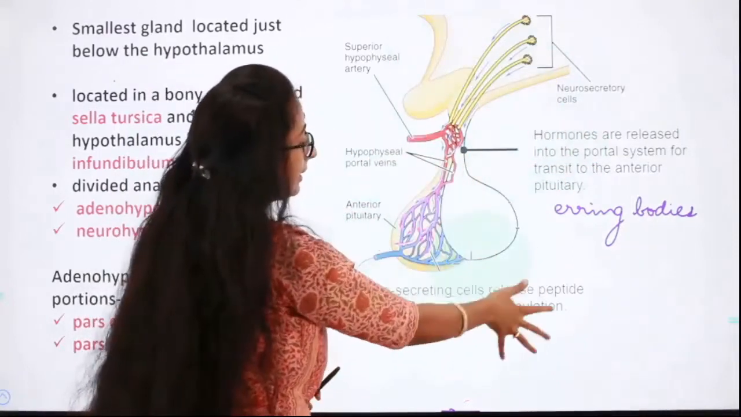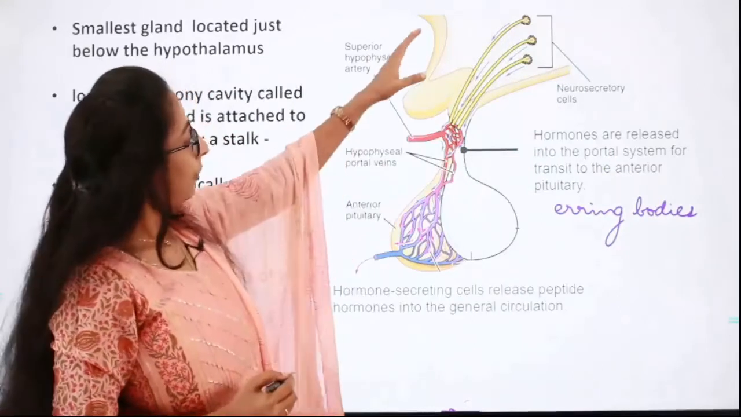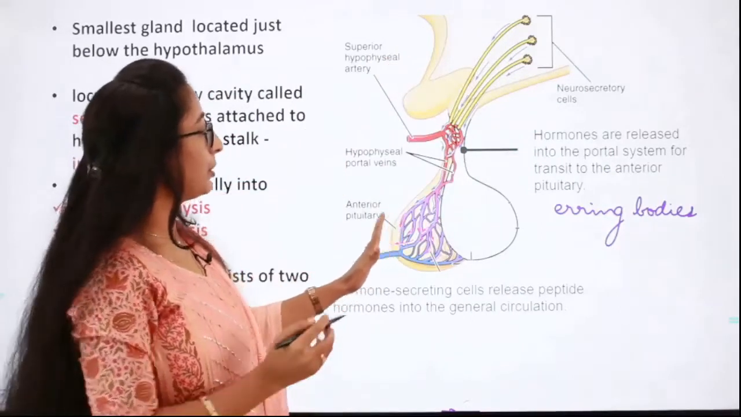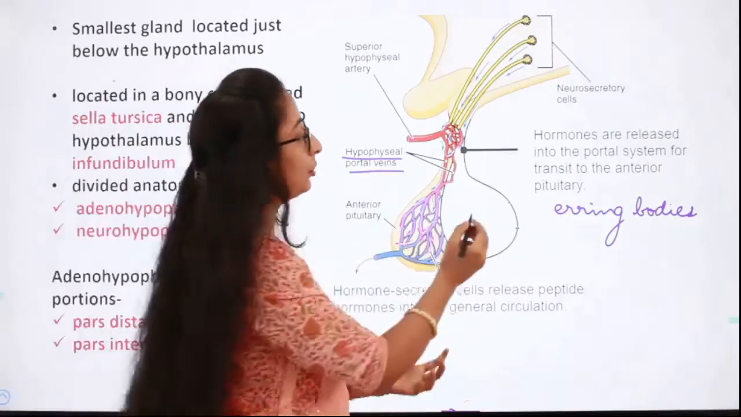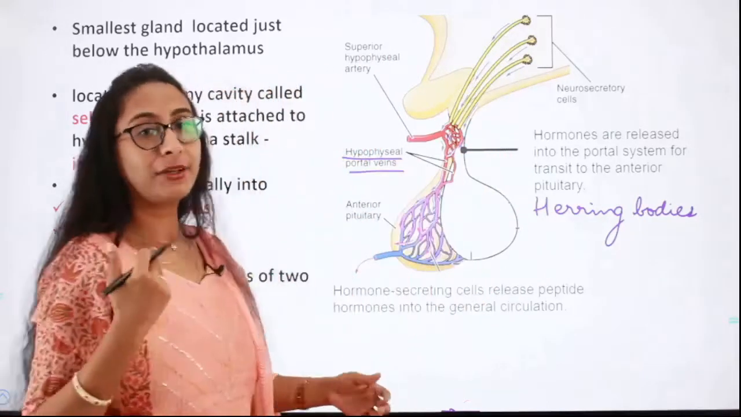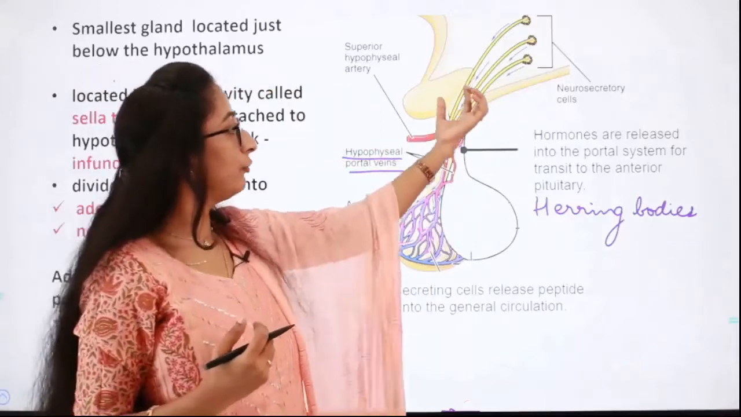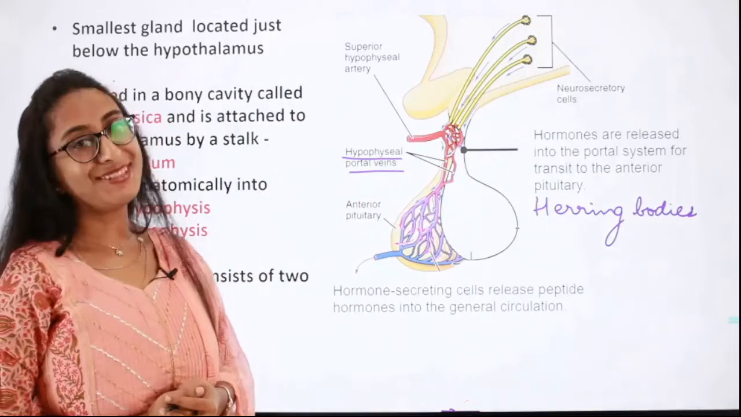Did you understand how the hypothalamus is connected to the pituitary gland? The hypothalamus is connected to the anterior pituitary through the hypophyseal portal veins, and it is connected to the posterior pituitary through the neurosecretory cells. The axon terminals of the neurosecretory cells connect with the posterior lobe of the pituitary gland.